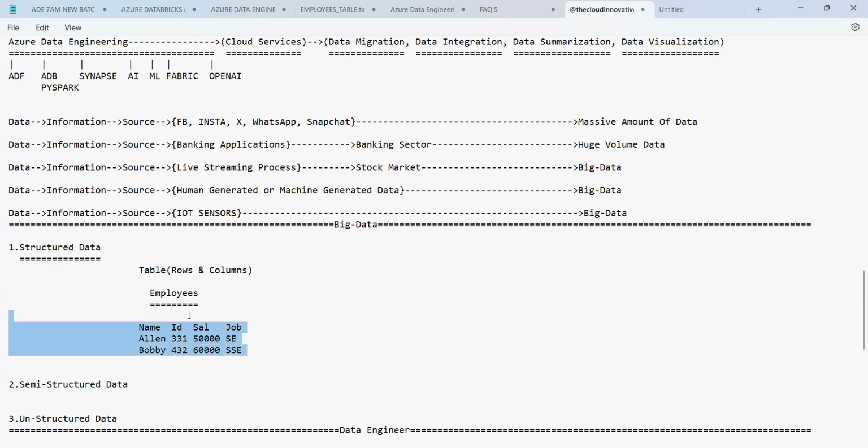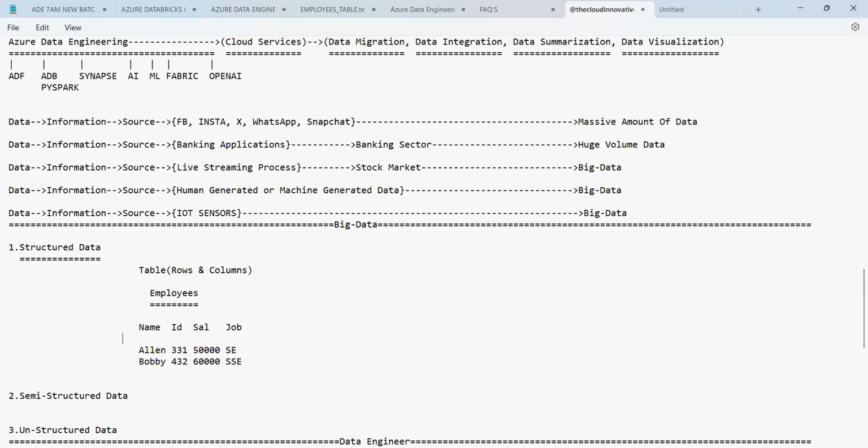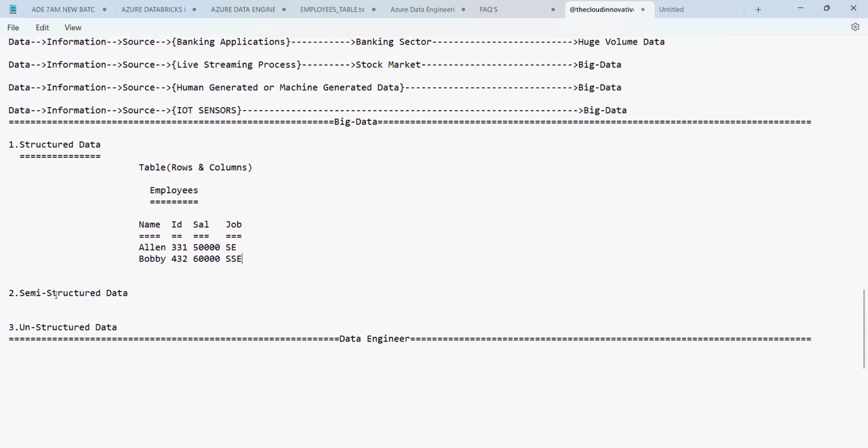If you look at this data, you can understand it very easily. This data is related to employees, and some employee information is there. So this kind of data is called structured data, a complete structured data, where you have the rows and columns available. That's it. Now, what is my semi-structured data?